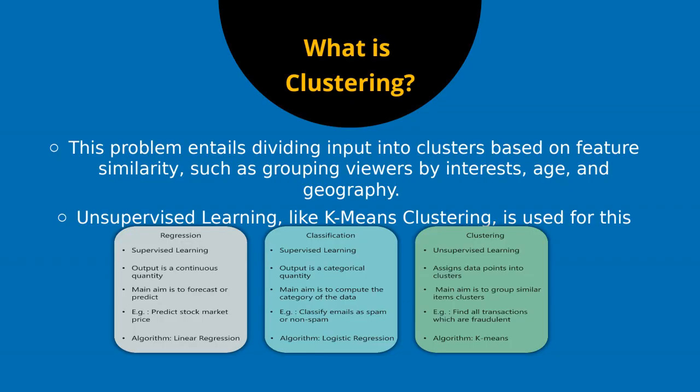And third is clustering. In clustering, this problem entails dividing input into clusters based on feature similarity, such as grouping viewers by interest, age and geography. This is a type of unsupervised learning where we use k-means clustering.